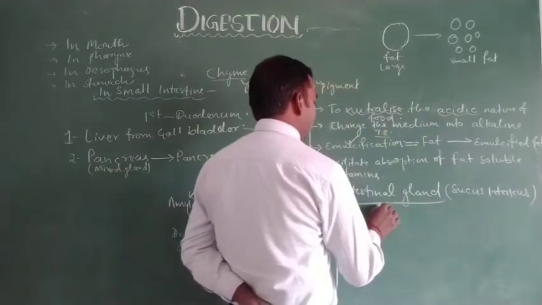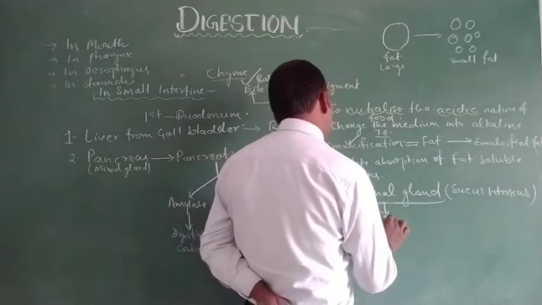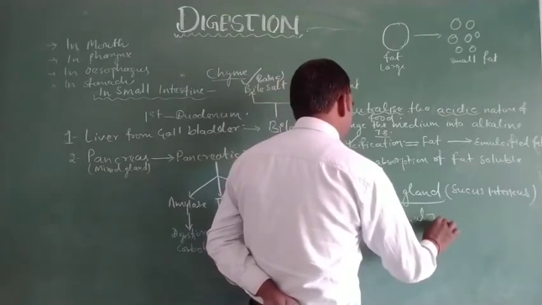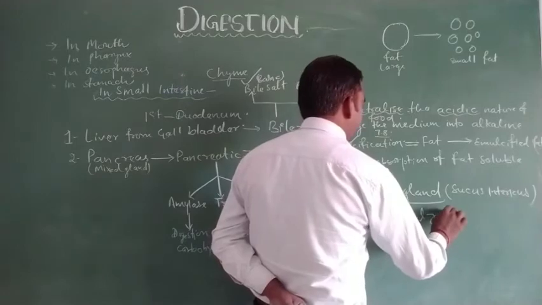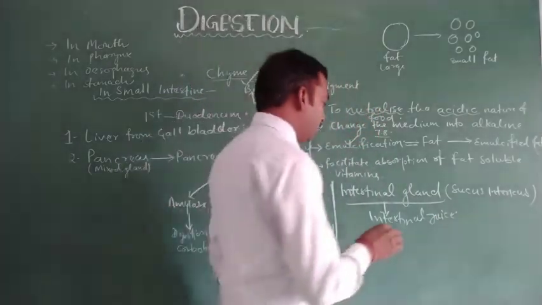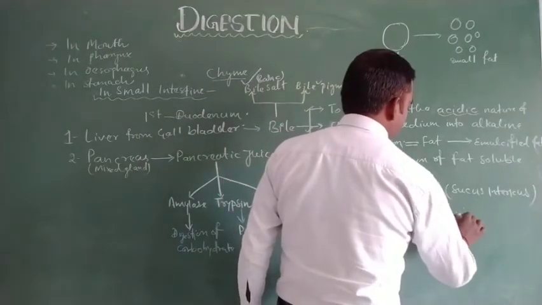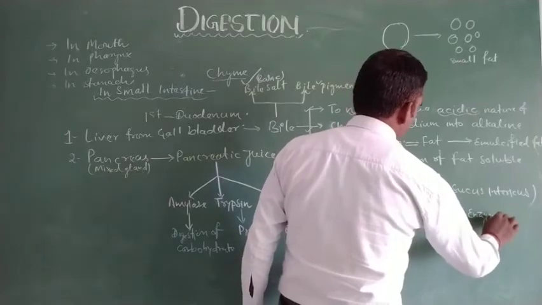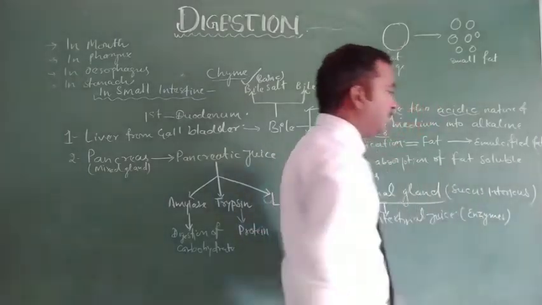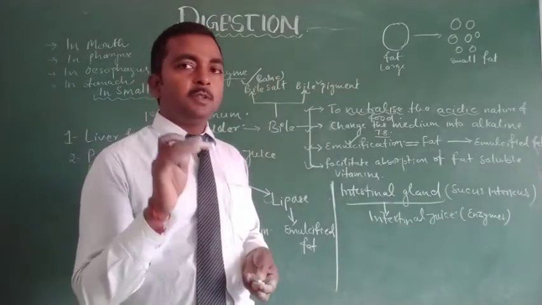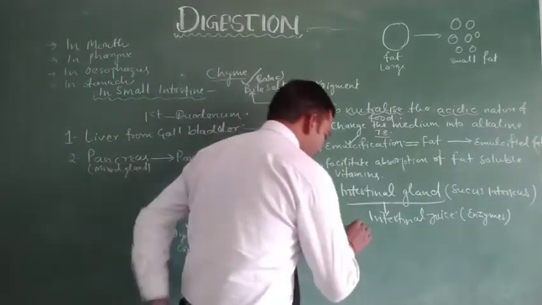So succus entericus secretes intestinal juice, and the enzymes found in intestinal juice help in complete digestion of food.